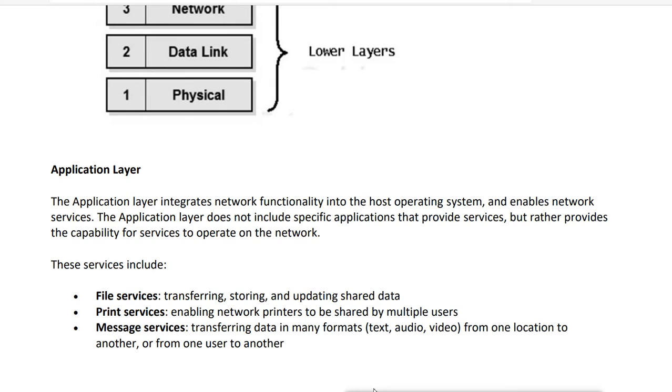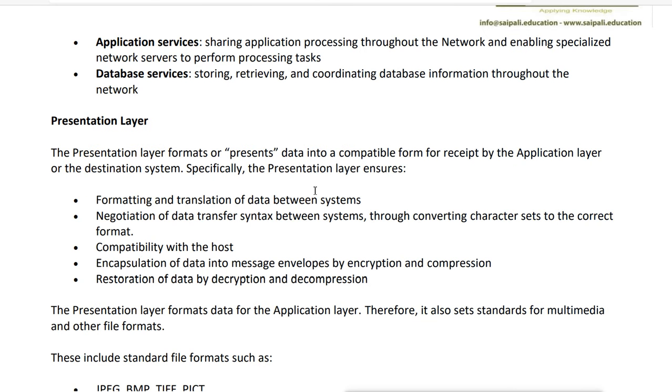So the application layer's job is to just get the data from the application and forward it to the next layer. It does application services like sharing application processing through the network and enabling specialized network servers to perform the processing task. Database services: storing, retrieving and coordinating database information through the network.